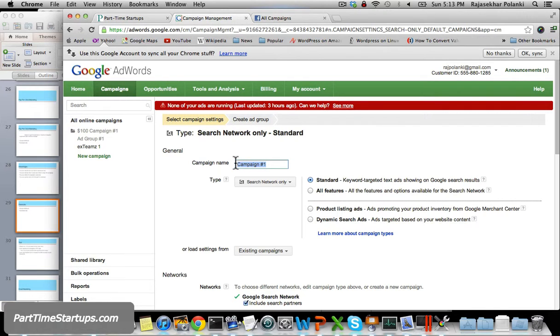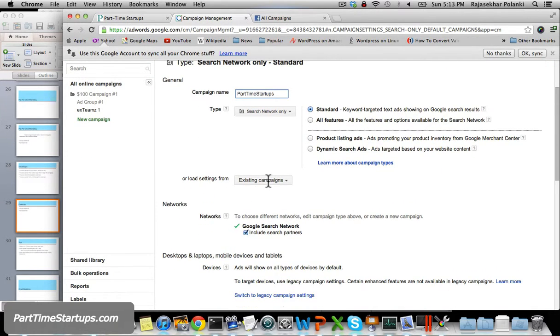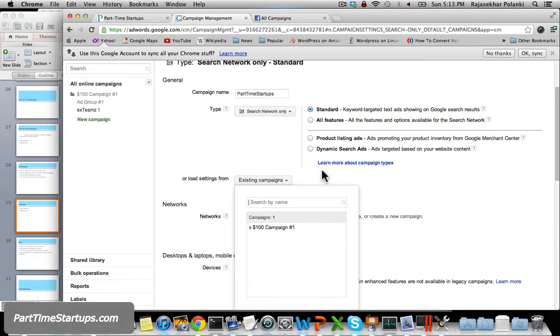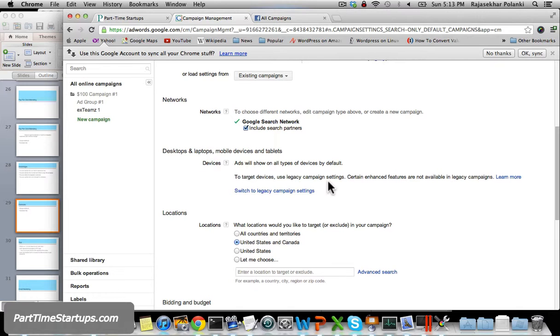The campaign name I can put as part-time startups. Yes, I want to display in the search network only, and settings from existing campaign: no. Okay. Include search partners. Okay.